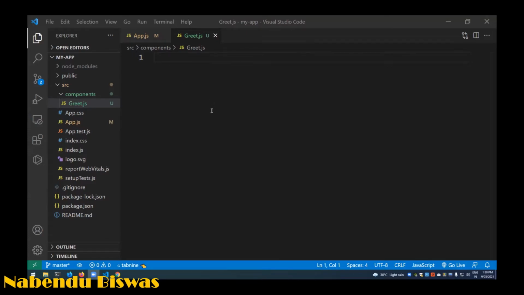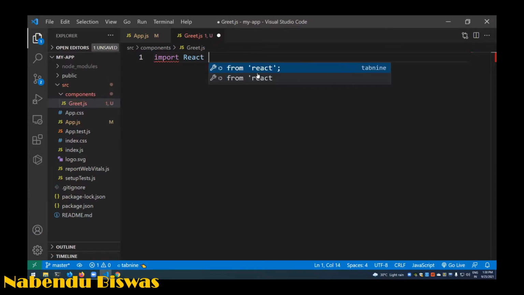We have to create this greet component, and import React. From React we always have to do this in class components. We are going to create a functional component first.